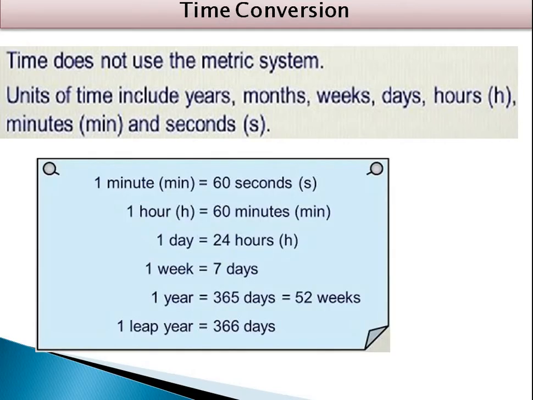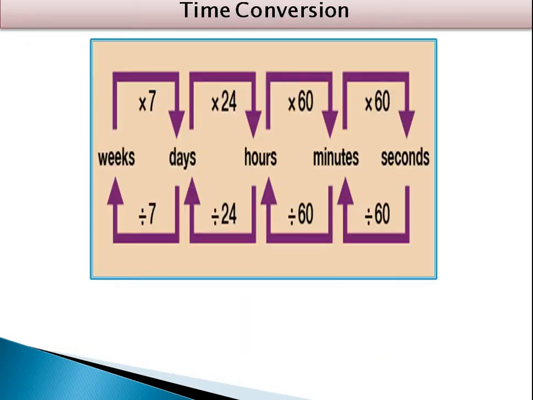1 minute is 60 seconds, 1 hour is 60 minutes, 1 day is 24 hours, 1 week is 7 days, 1 year is 365 days, that is 52 weeks, and 1 leap year is 366 days. So this is the conversion of time. Similarly, week multiplied by 7 is days, and days divided by 7 gives weeks.